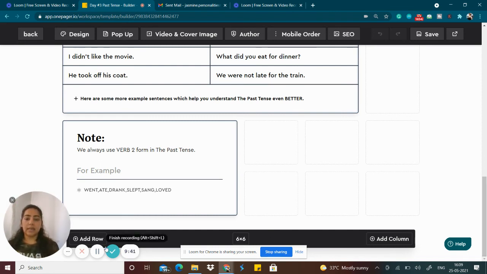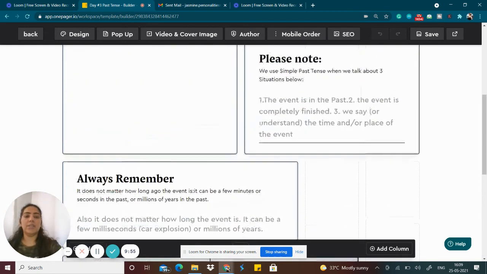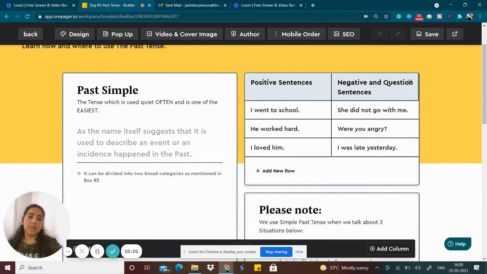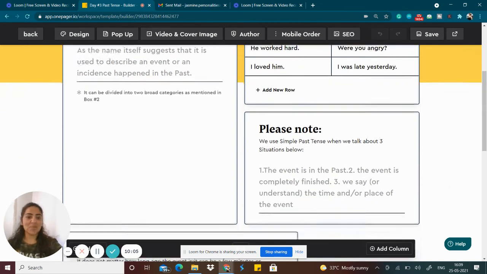And then sing, sang, sung. So again, "sang" is the second form of the verb, and the last is "loved." Loved, loved, loved. Again, the verb two form. So here I think this entire session is very clear to you because everything is given very precisely. You can look at the definition. Also, you can have a look in the second box, positive sentences and negative and question sentences as well.